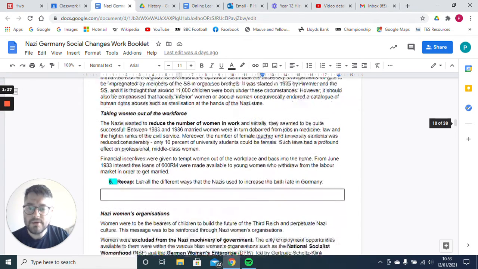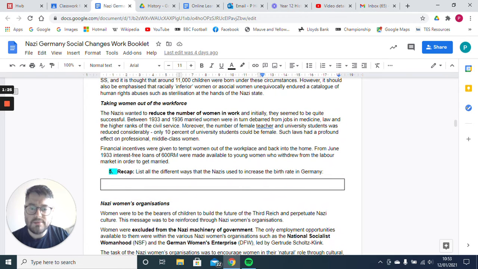Number 5. Recap, list all the different ways that the Nazis used to increase the birth rate in Germany. Here, I'd expect to see things like, and just look at my list here, they pressured women to stay home, through their propaganda, through Hitler's speeches and posters and everything like that. They gave loans to families, and if you had 1 child, you were paid 75% of the loan. If you had 2, you were paid 50%, and if you had 4 kids, then you didn't have to repay any of it.